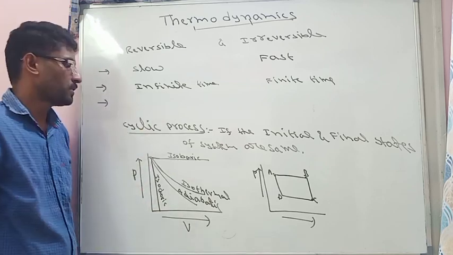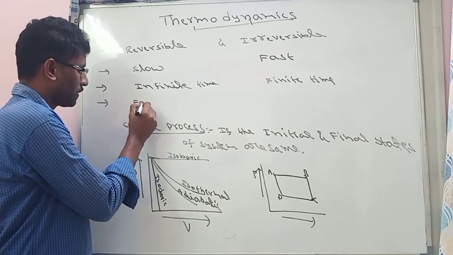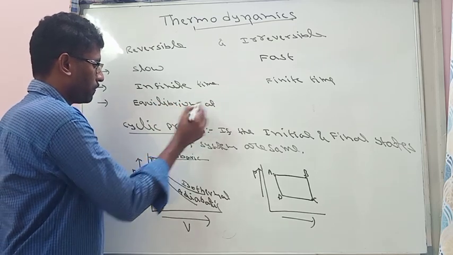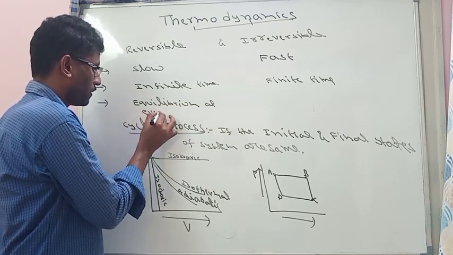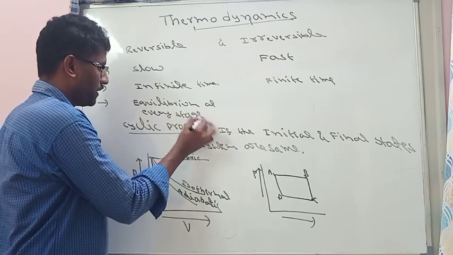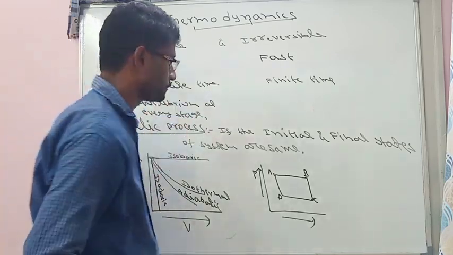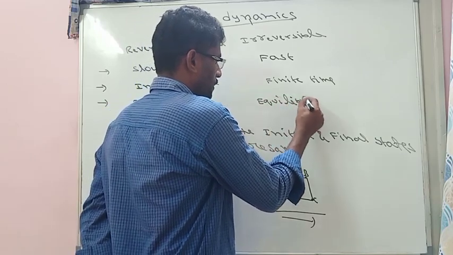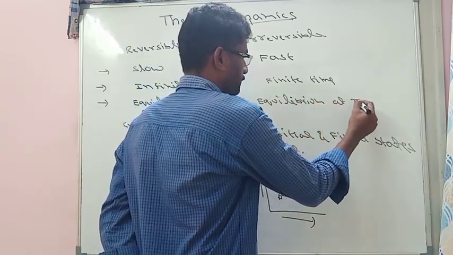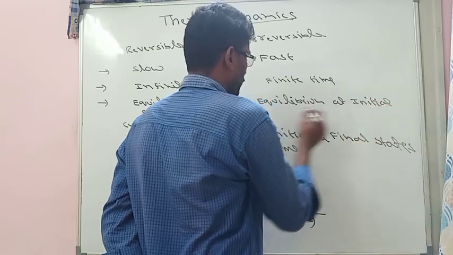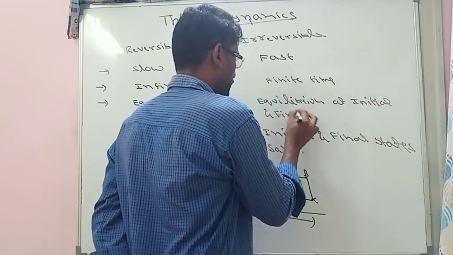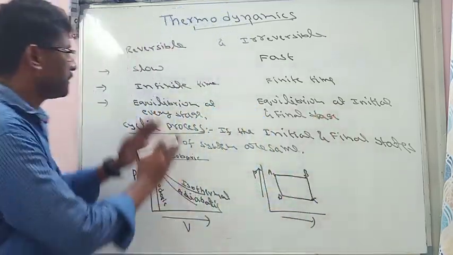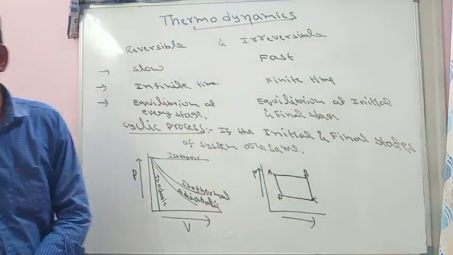And a reversible process will be in equilibrium at every stage, whereas an irreversible process will be in equilibrium at the initial and final stage. These are some points of difference between reversible and irreversible.